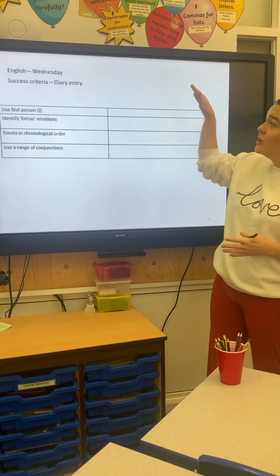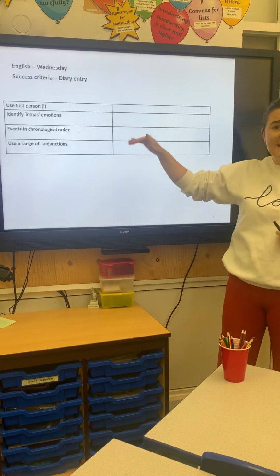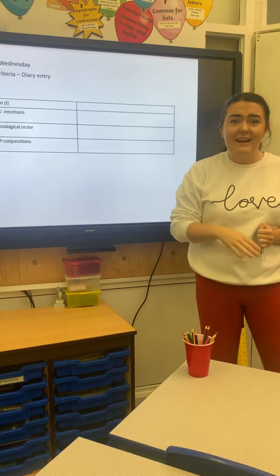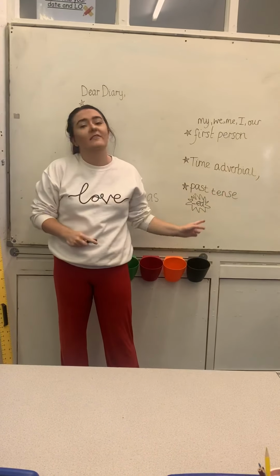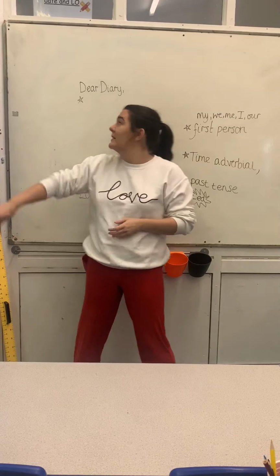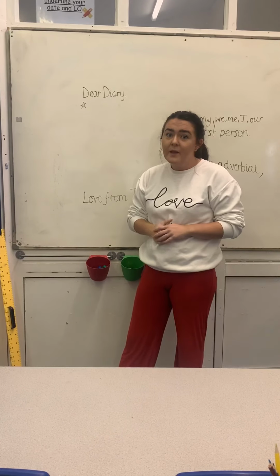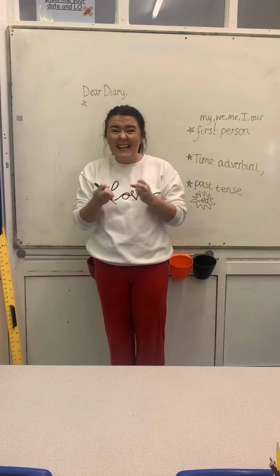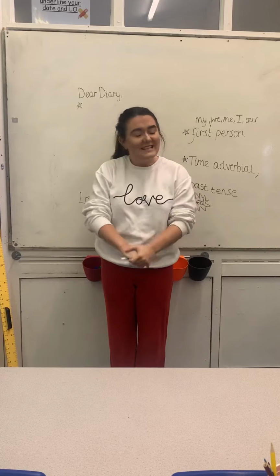So you need to make sure that as you are going through, you are including these specific things in your diary entry. Okay, these over here are the features of a diary entry that I've written on. Make sure you start with Dear Diary and you're finishing with Love from Thomas. But we're really excited for you to really get your teeth into this and have a good go at writing a diary entry. We can't wait to see what you've come up with.